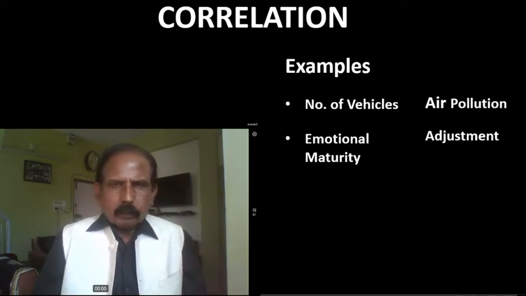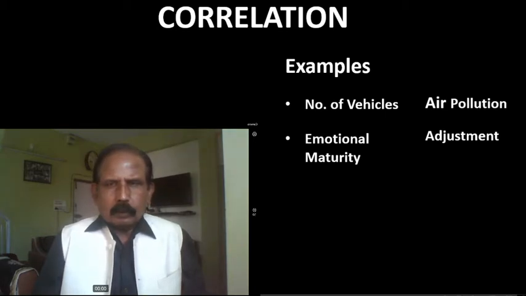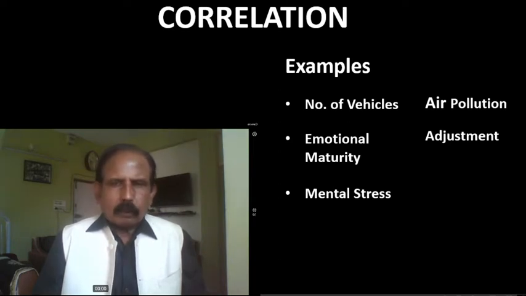Second example, emotional maturity and adjustment, two variables are given. As the emotional maturity of the person is more, the adjustment level will also be more. In this way, these two variables have a cause and effect relationship, and the emotional maturity will affect the adjustment of the person.